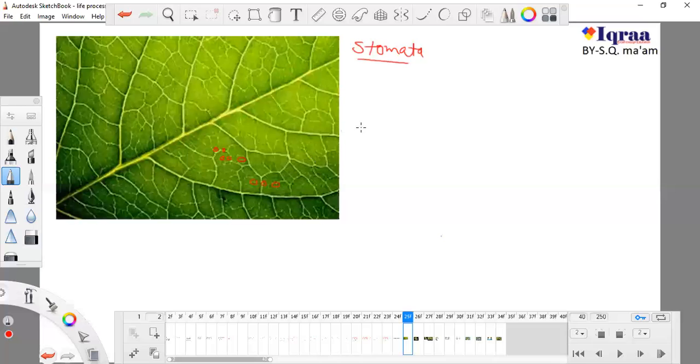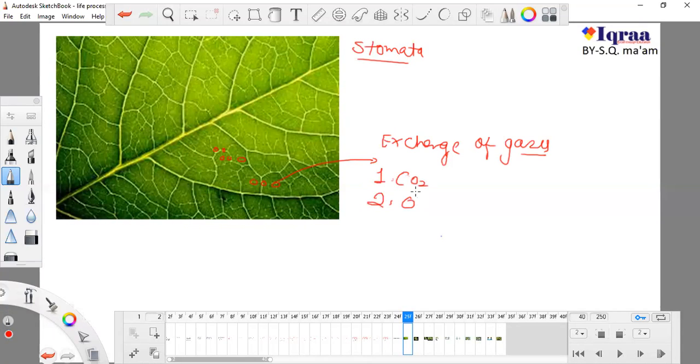Remember what can happen with stomata? First of all, exchange of gases. Either the plant wants to take oxygen, or release it; the plant takes up carbon dioxide and releases oxygen, or there is release of water molecules. So all these things can happen with stomata.